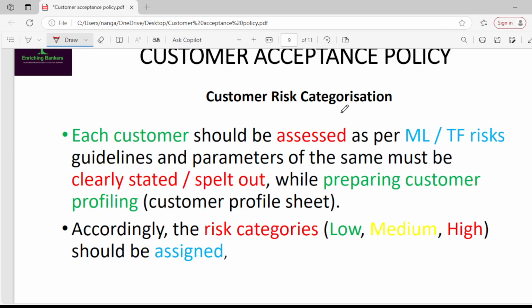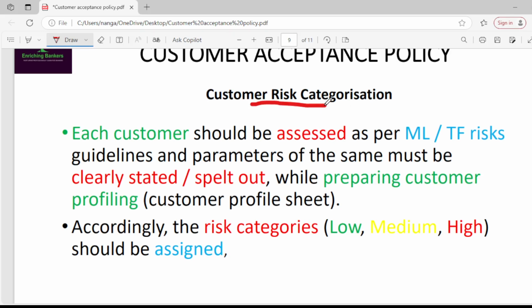Next, customer risk categorization. Each customer should be assessed according to the money laundering or terrorism financing risk guidelines and parameters while preparing the customer profile sheet.